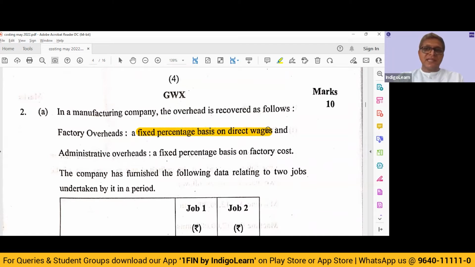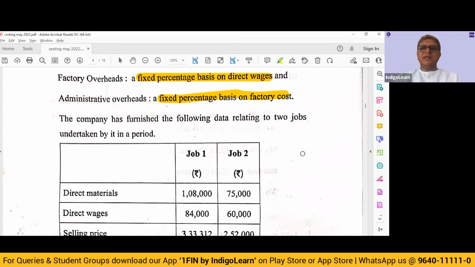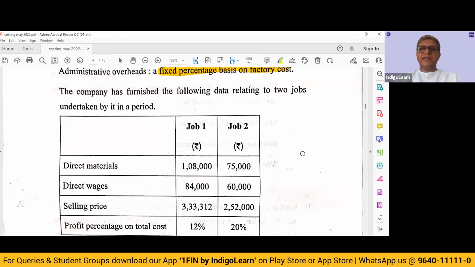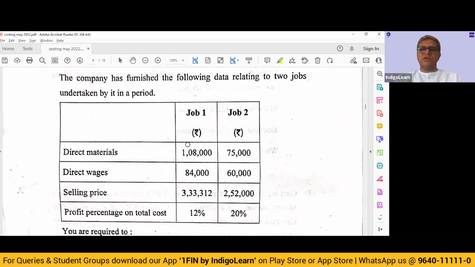Now they have only mentioned that it is a fixed percentage, but they have not given us the percentage. Likewise, admin overheads, a fixed percentage basis on factory cost. What is factory cost? Prime cost plus factory overheads will give us factory cost. The company has furnished the following data relating to the 2 jobs undertaken by it during the period. So job 1, job 2, direct material, direct wages, selling price, and then profit percentage on total cost.